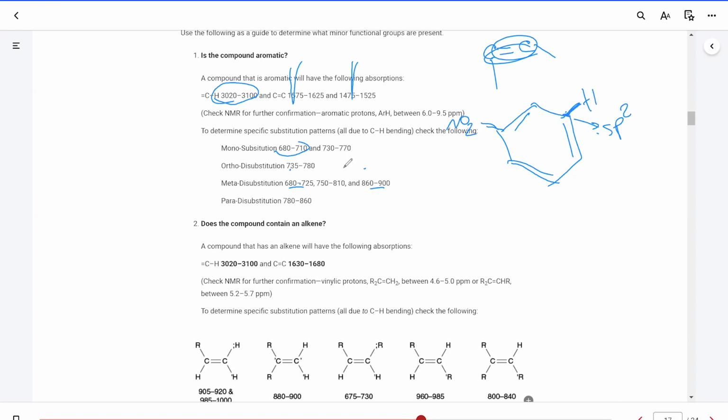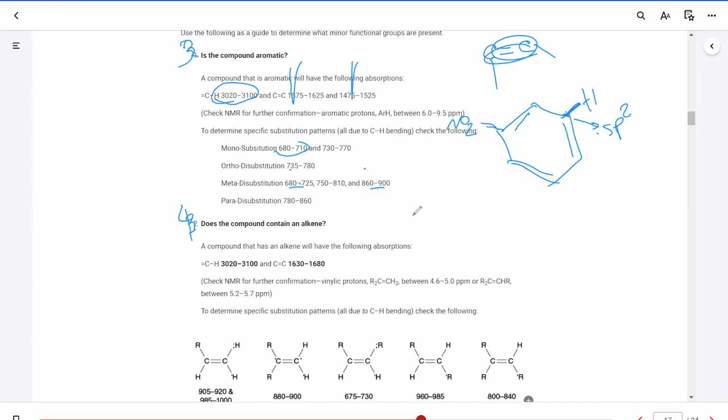Next step, so we looked at the carbonyl, and we looked at whether this compound is aromatic or not, and whether it's an alkyne or nitrile group. Following this numbering system, this one would be 3 and this would be 4: is this compound an alkene or not?